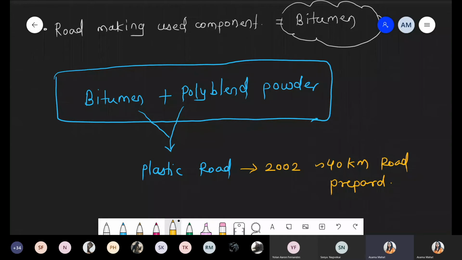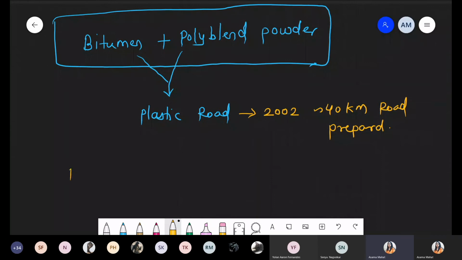Now we are talking about the benefit of plastic road, because we have spent so much: they have to collect the plastic, and that plastic undergoes the recycling process, which is quite costly, right? Extra cost is added, but again it has some benefits. So we are talking about what kind of benefits plastic road has.